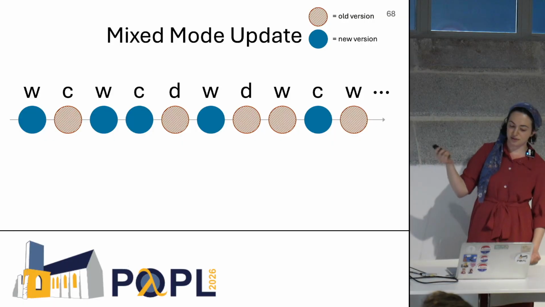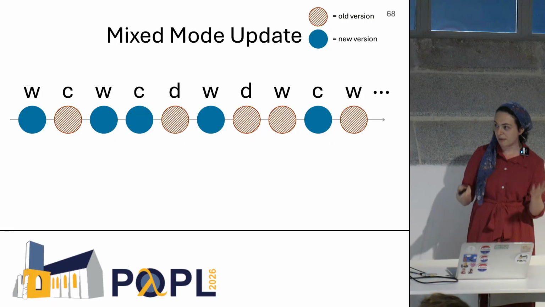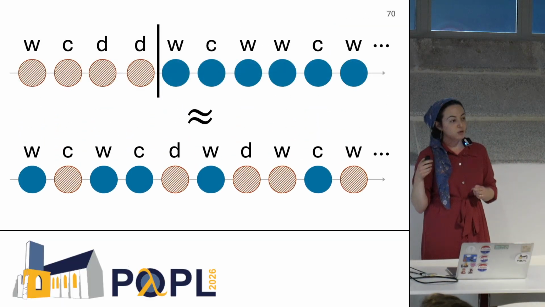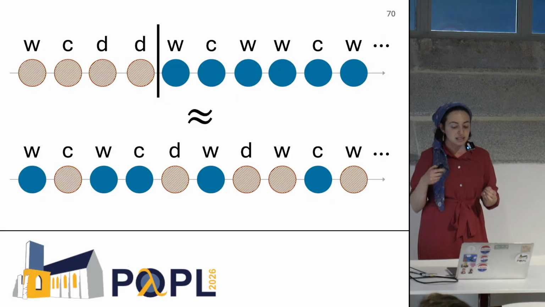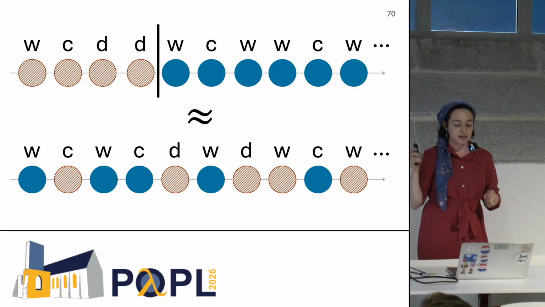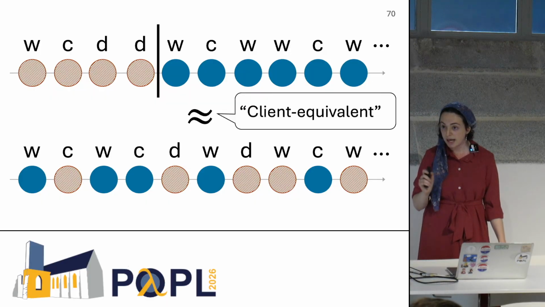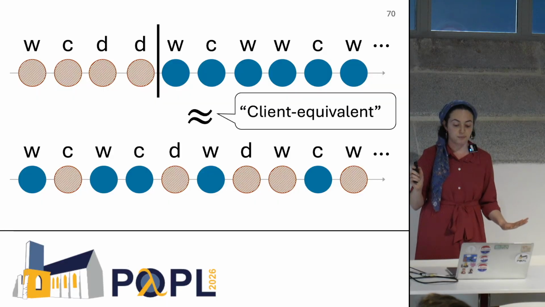Now, in contrast, this trace shows a mixed mode update. You have that mixture of versions active. And in order to show that a mixed mode update is consistent, there has to be an atomic update that is client equivalent to it, meaning equivalent in terms of client observations, because that's really what we care about.